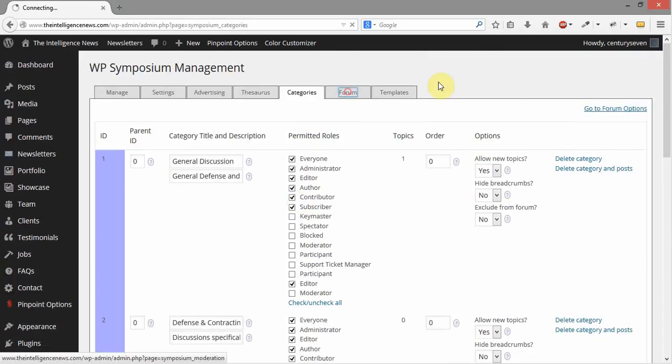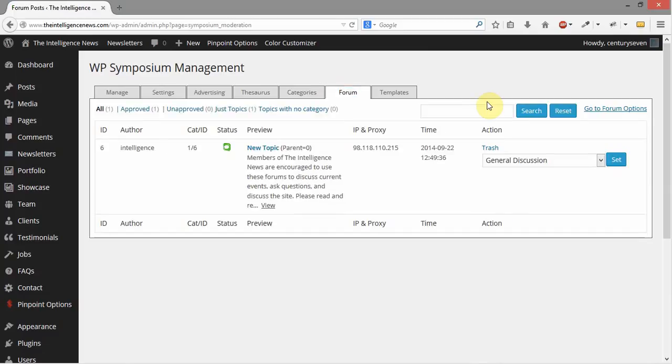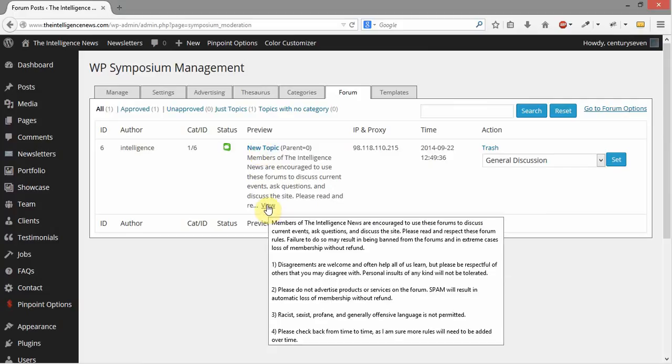Over here underneath forum is where you actually see all the different forum items, and it's going to give you the author of that item, tell you what the catalog ID is, and the status over here. You can see that little green means that it is published and people can make replies to it. It'll show you the topic, and you can also hover over view, and it will give you a little pop-up that'll show you the content of the topic real quick.